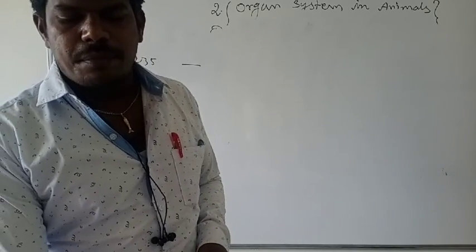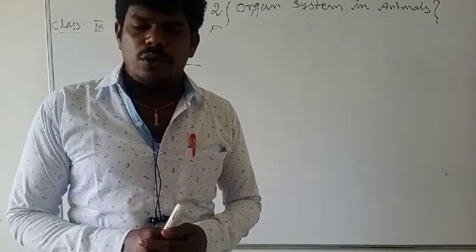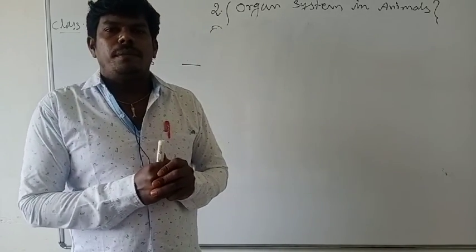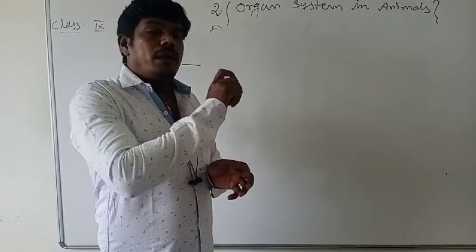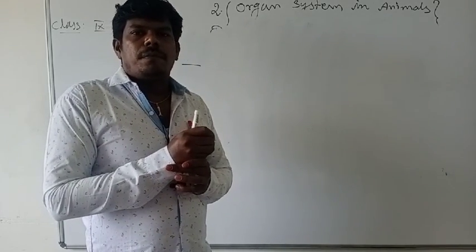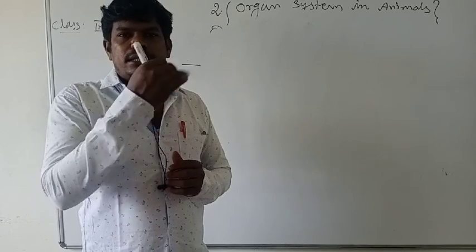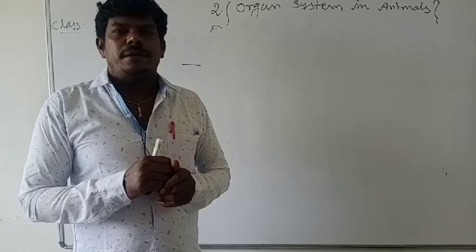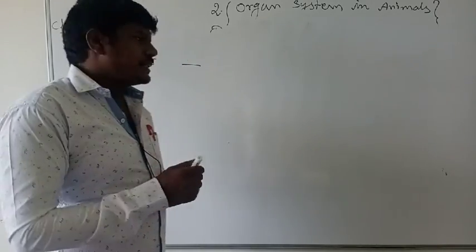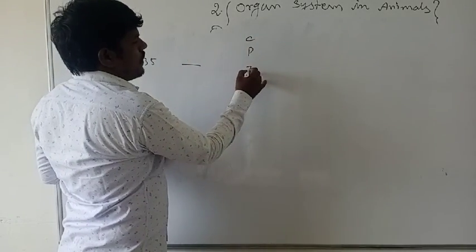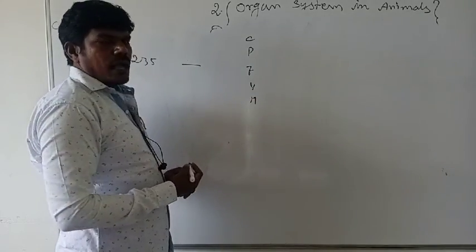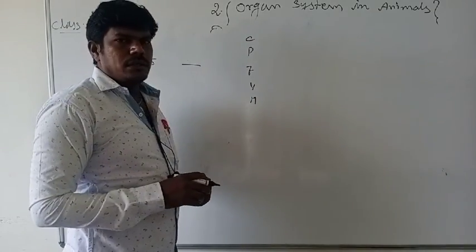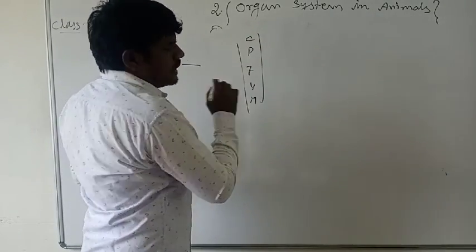You have to know what nutrients are present. Based on the nutrients, they are classified into five categories. Maybe you will get one more question: how many classifications, what are the types of nutrients in our body? They are basically classified into five types. You have to mention carbohydrate, protein, fat, vitamins and minerals. Don't write in single letters like I mentioned; you have to write the full words. Yes or no?